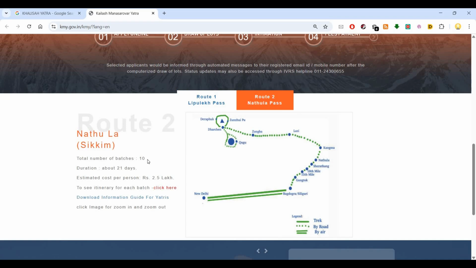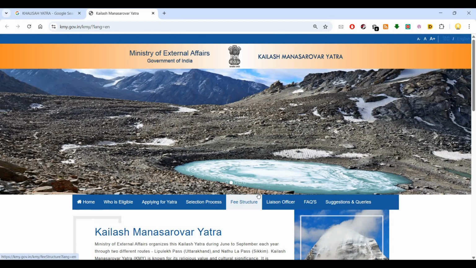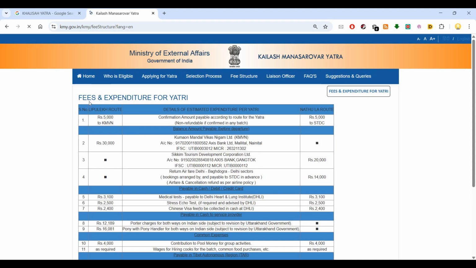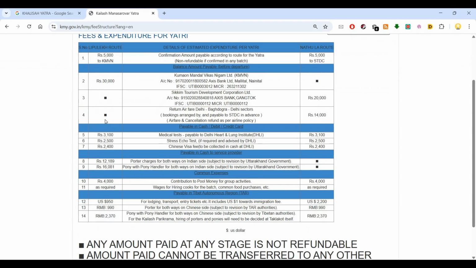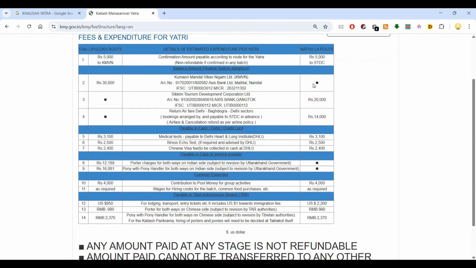The total number of batches is 10. The duration is about 21 days. The estimated cost per person is 2.5 lakhs. Now if I go to the fee structure, you can get a detailed fee structure here: fees and expenditure for yatri. This is the Lipulekh route and this is the Nathu La route.